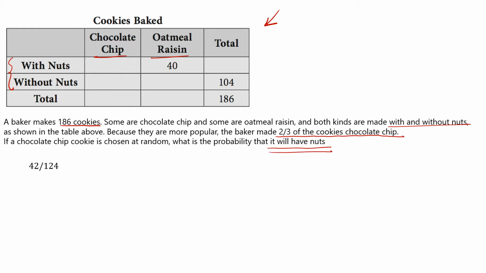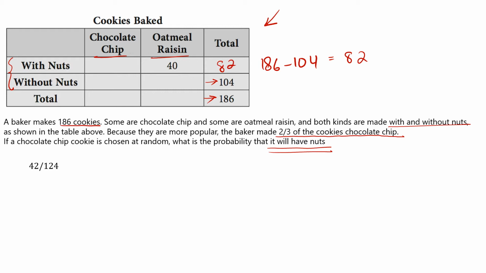So first of all, try to complete this table. Here, without nuts, there are 104 cookies and total cookies are 186. So 186 minus 104, you will get 82 cookies with nuts.